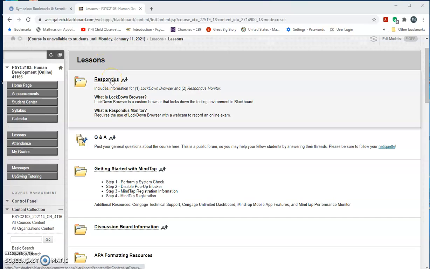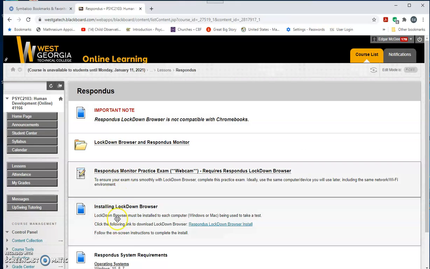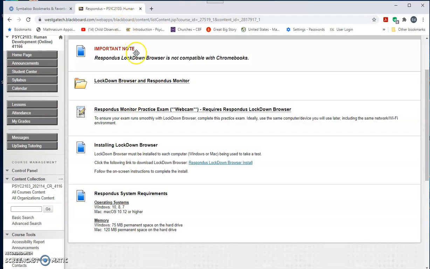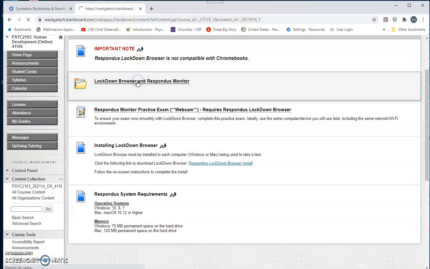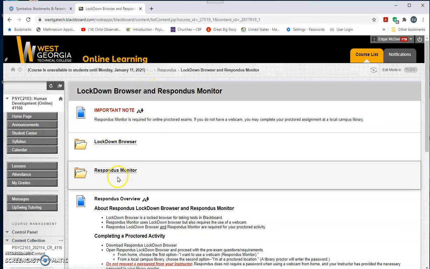Now, don't ask me for help with Respondus, because all I know how to do is click on a link that says this is a Respondus test. So when you go into the Respondus folder, you'll see the places where you can download stuff. You have these individual folders in here, one for the lockdown browser and one for the Respondus Monitor that gives you more information about them.